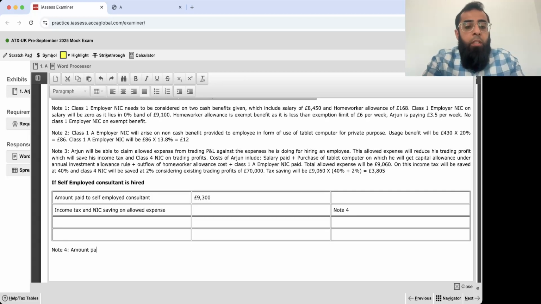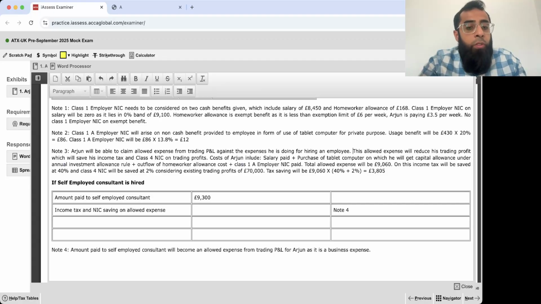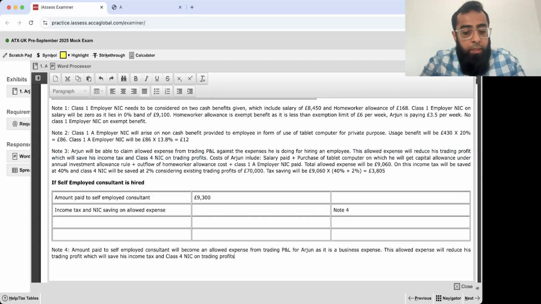The amount paid to the self-employed consultant will become an allowed expense from the trading P&L for Arjun, as it is a trading expense or a business expense. This allowed expense will reduce Arjun's profits, which will save income tax and NIC. Copying and pasting the same statement here.